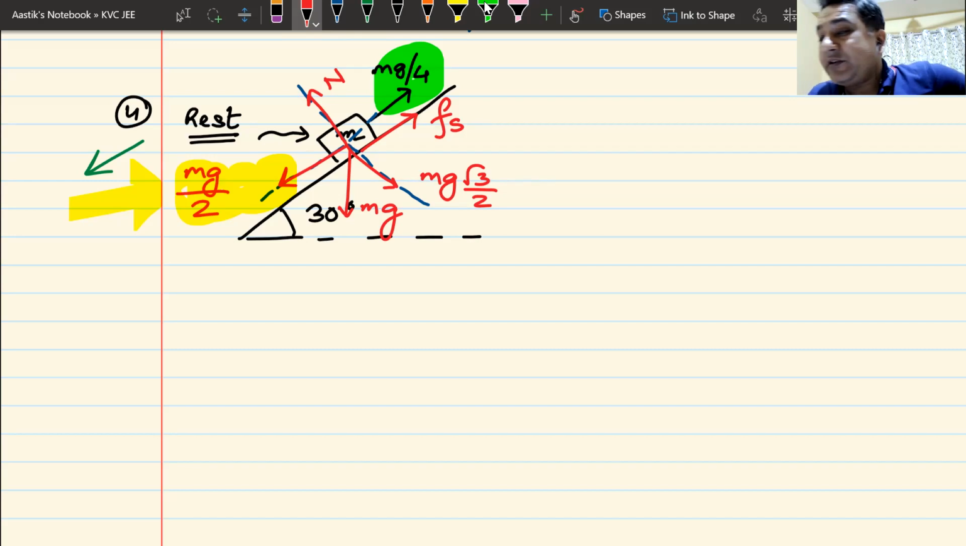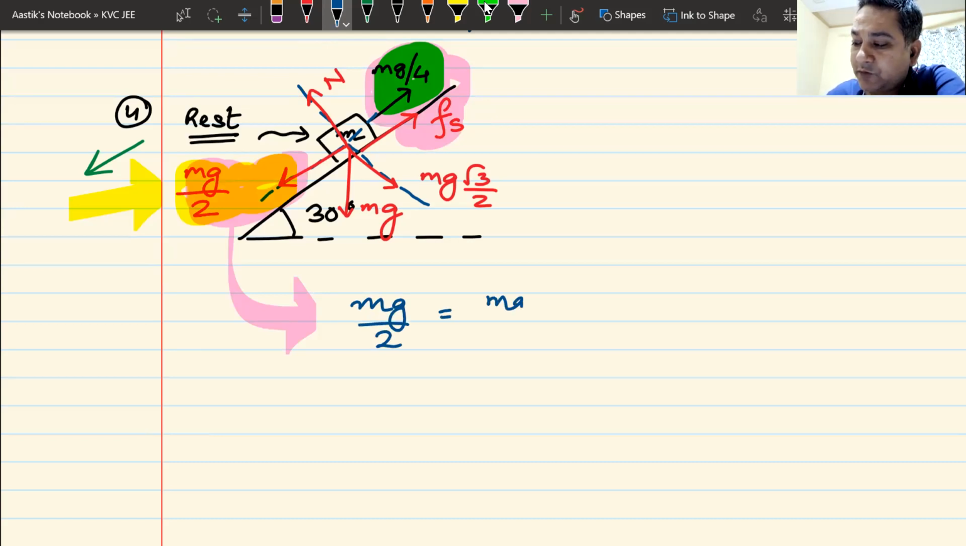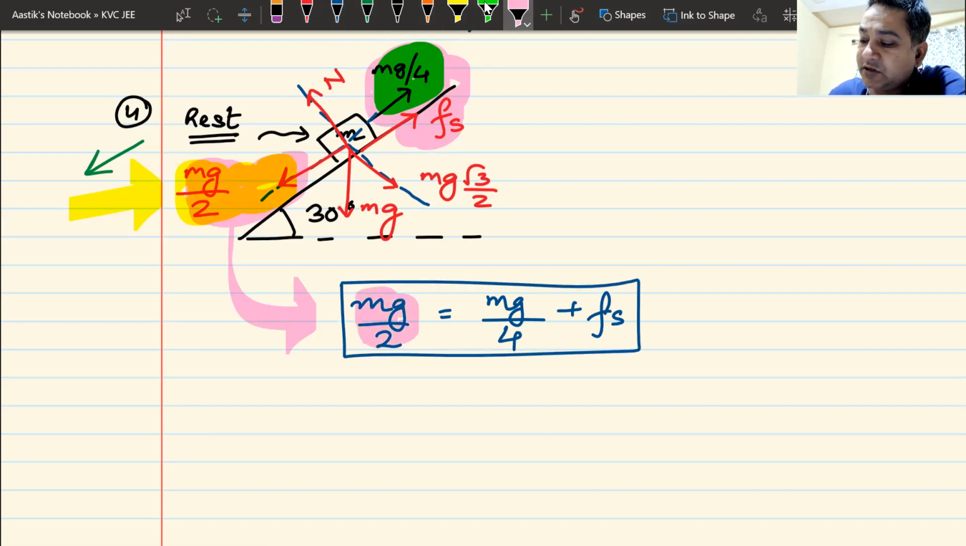Now, let us talk about the magnitude of static friction. The block does not move, so the body is in equilibrium. If the body is in equilibrium, whatever is on the upside, the same thing has to be on the downside. That will be your pink equation. mg by 2, which is trying to pull it downwards, must be equal to mg by 4, which is trying to pull it upwards, plus Fs. It does not move, so friction is doing the rest of the part. Solving this simple equation, you should be able to get the value of static friction, and in this case, it is mg by 4.